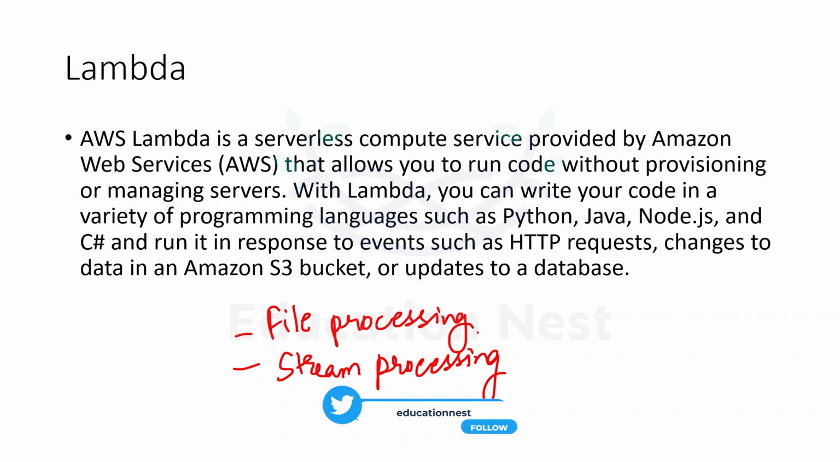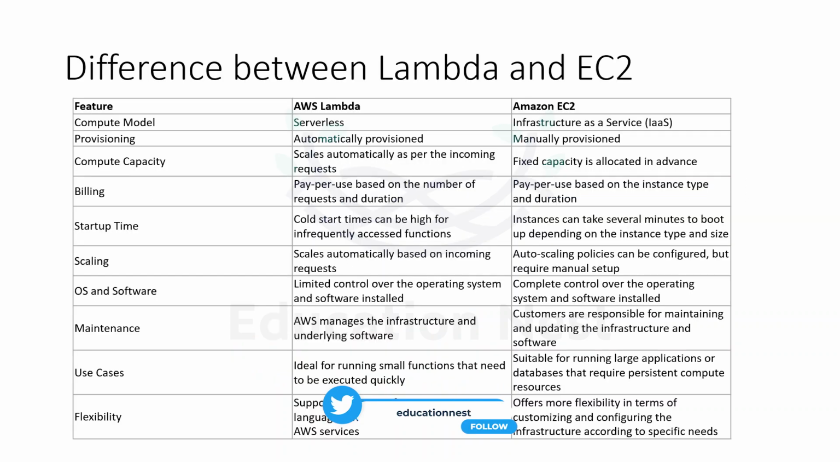So let us now try to understand the difference between EC2 and Lambda. If we see over here, we know that Lambda is a serverless thing, and EC2 is actually the infrastructure that we are maintaining. It is infrastructure as a service, and Lambda is serverless. I do not have to provision anything in it. I do not have to worry about the backend infrastructure.